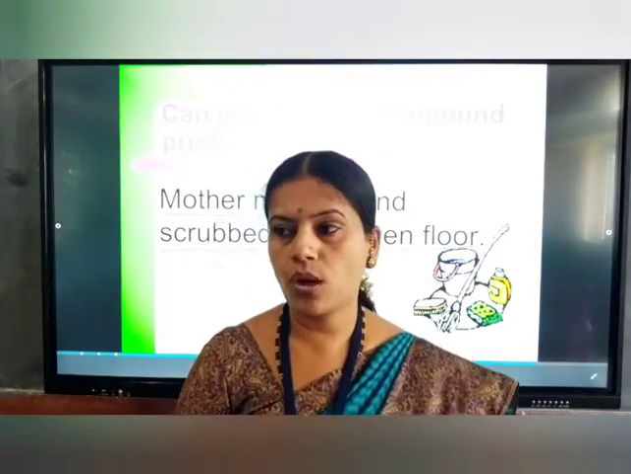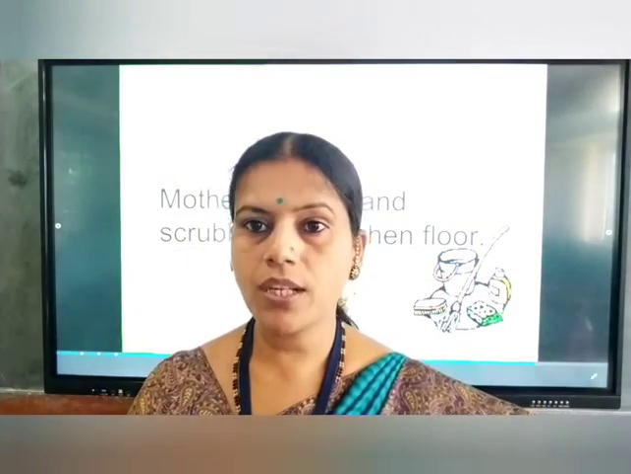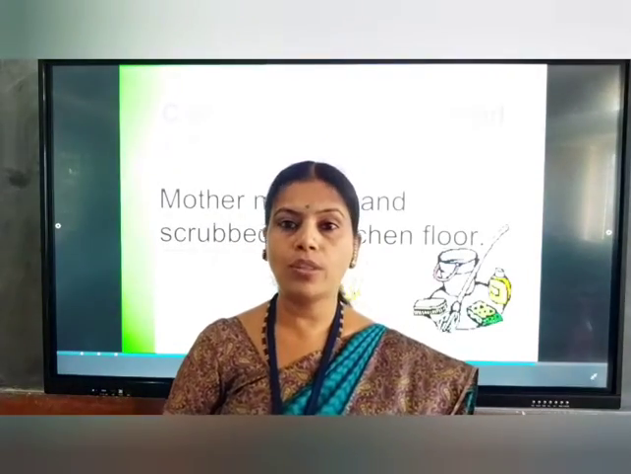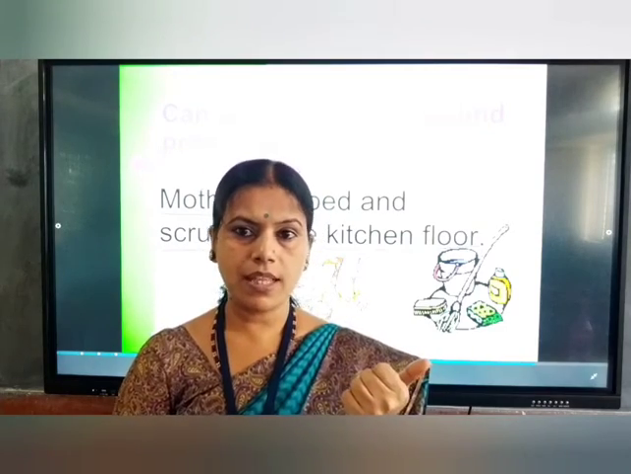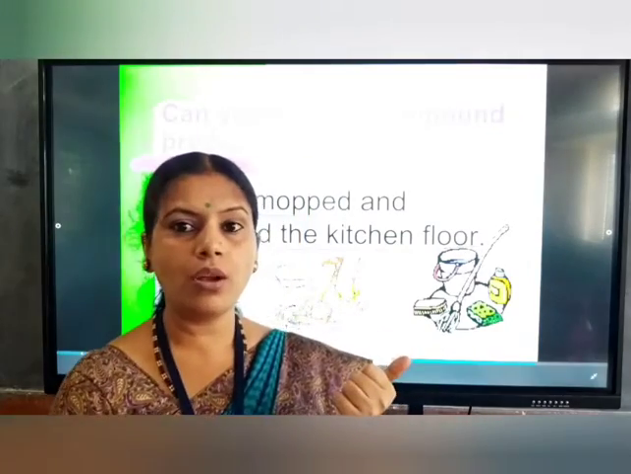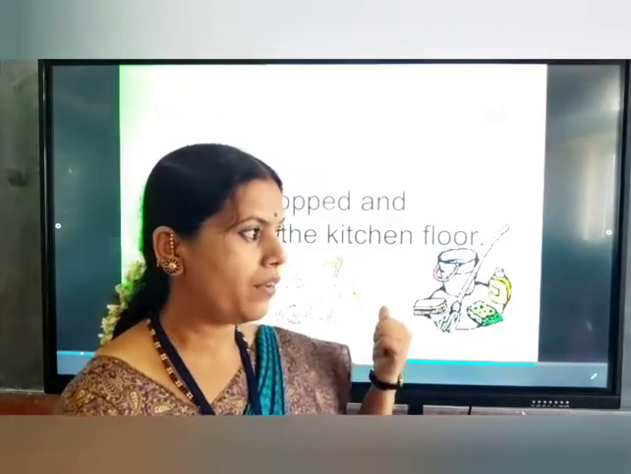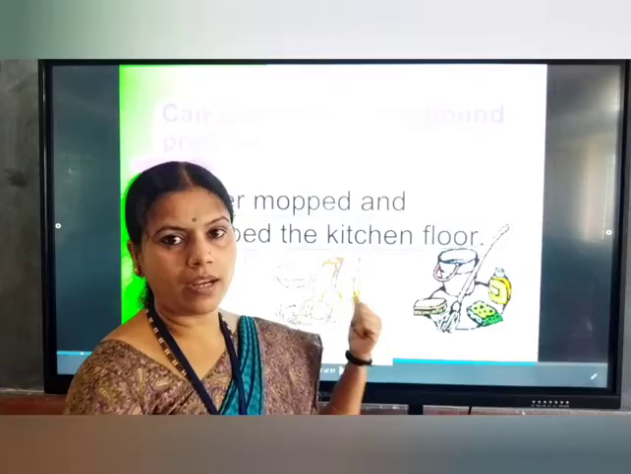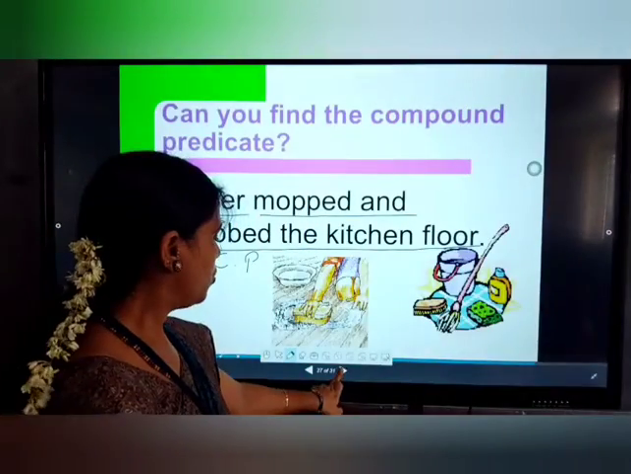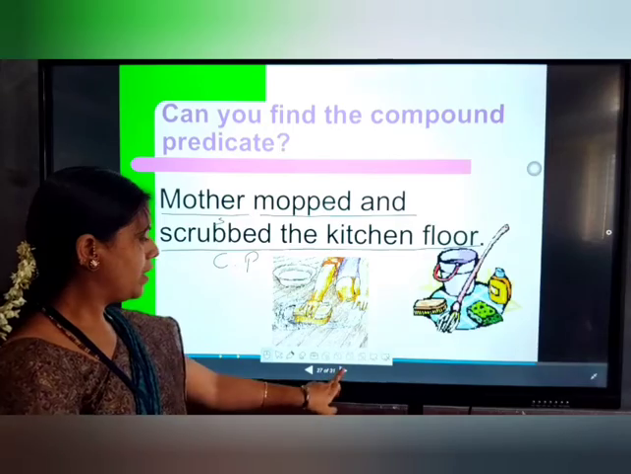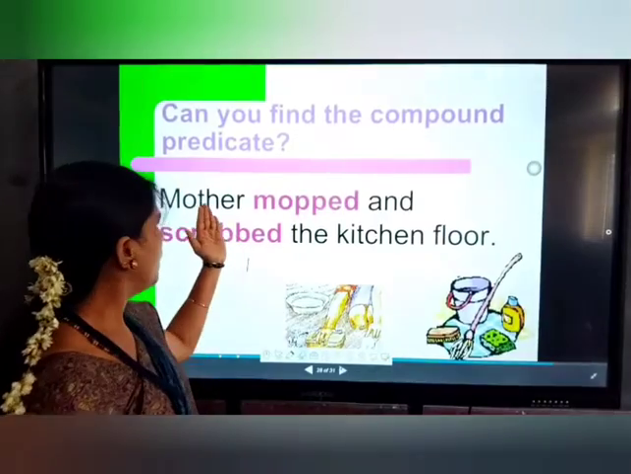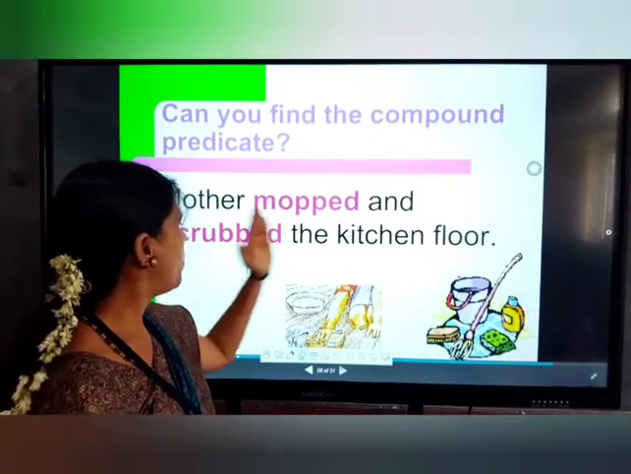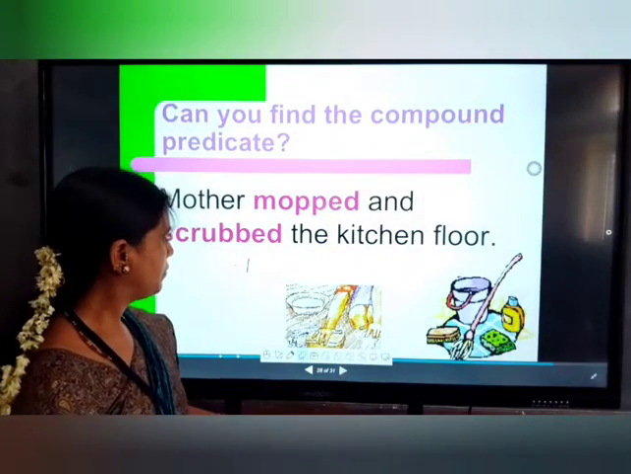Understood, guys? So compound predicate means if the subject is relating to more than one verb. Compound subject means if we are having more than one noun. If the number of verbs are more, that is called a compound predicate. So compound subject and compound predicate we come to know now. As I told you earlier, mother is the subject, whereas mopped and scrubbed the kitchen floor is called a compound predicate.